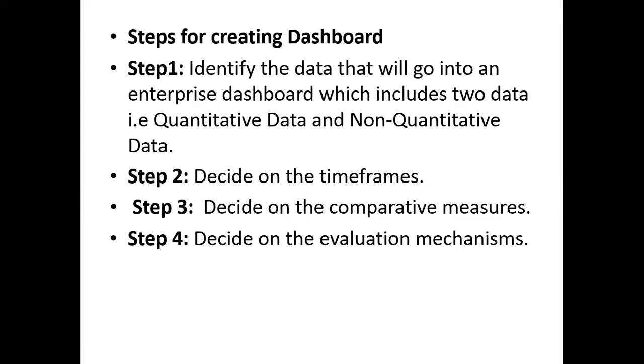Step 4, decide on evaluation schemes. On the dashboards, you can make use of certain colors, like maybe a red color indicating the failing percentage, a green color indicating a first class distinction, and a blue color indicating an average score. So these are the steps for creating the dashboards.